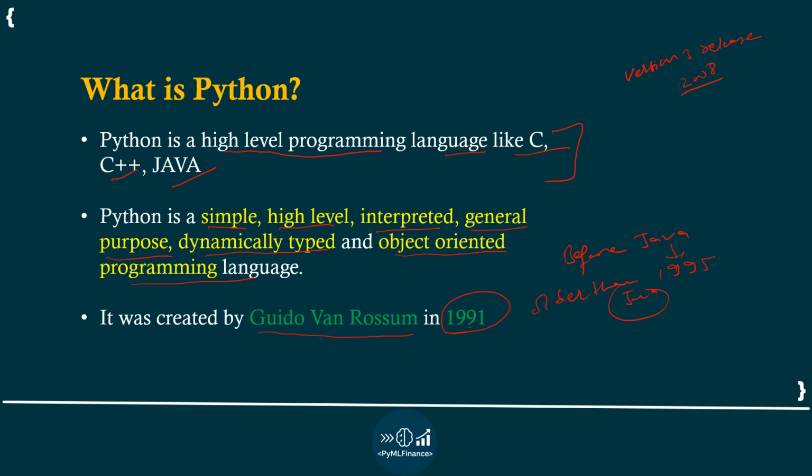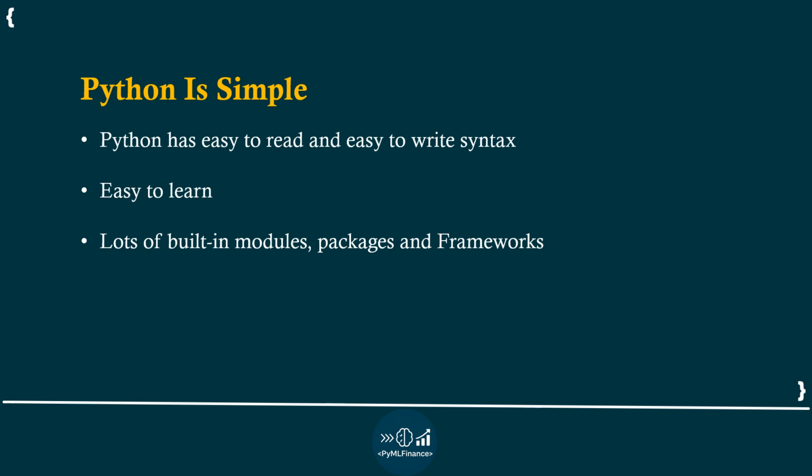So this is the basic definition of Python, and now let us discuss each and every term of the Python definition, like Python is simple, high level, interpreted, general purpose, dynamically typed, object oriented. We will be discussing all these terms in detail. So let's start with that. The first is Python is simple.